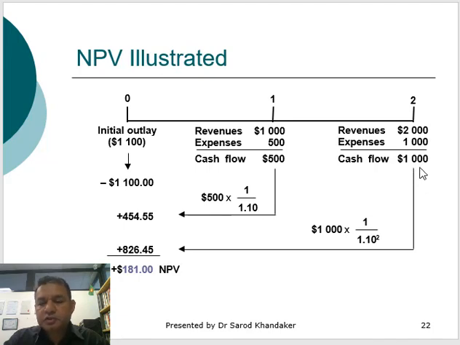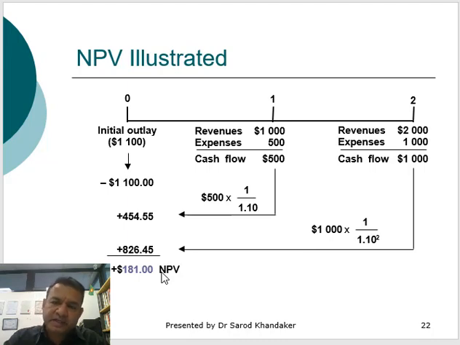because you'll be receiving $1,000 after the expenses in 2 years' time, so the present value of 1,000 is equivalent to $826.45. So if you add this value, 826.45 plus 454.55, then minus $1,100, which is the initial outlay, you will find $181. This is a positive number, so this is a positive NPV.